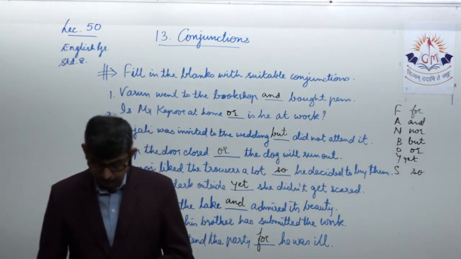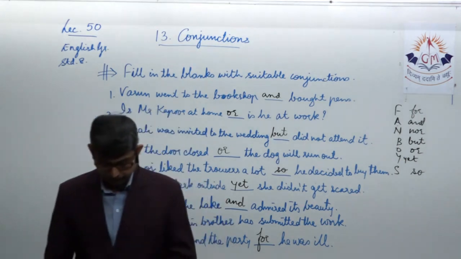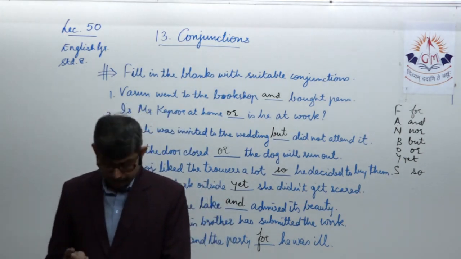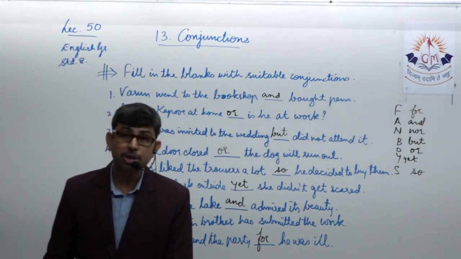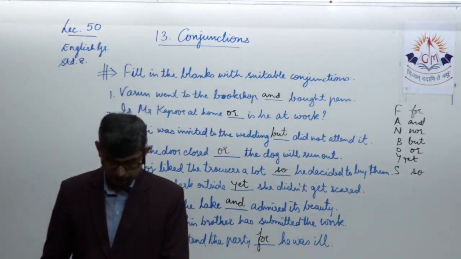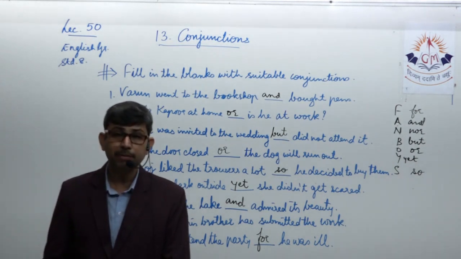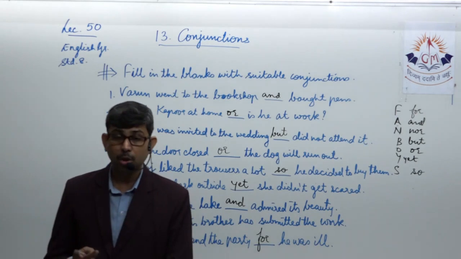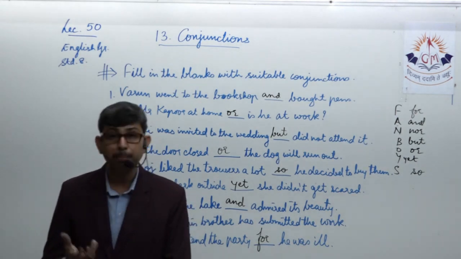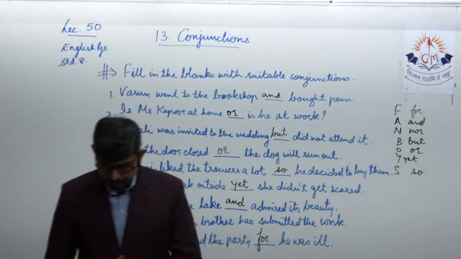Well, let us take an example to understand this better. Two simple sentences may be joined by using one of these subordinating conjunctions. As I just said, two individual sentences, so we can say they are two independent clauses or two simple sentences, what we call a compound sentence. Let us take an example.